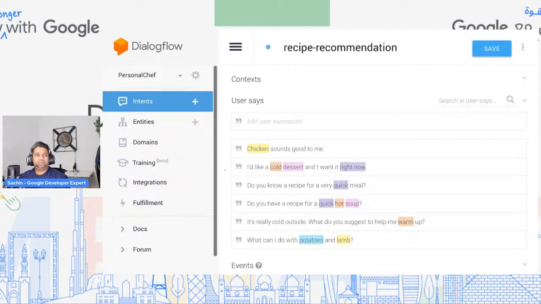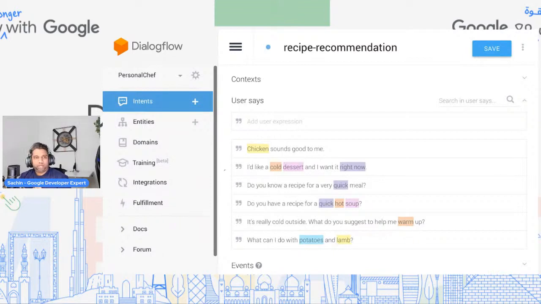So in this case, what you typically would have to do is type in a few phrases that your users might say to your bot. In this case, you can see: chicken sounds good to me. I like cold dessert and I want it right now. So everything that's highlighted, those are entities that you want to extract from your bot.